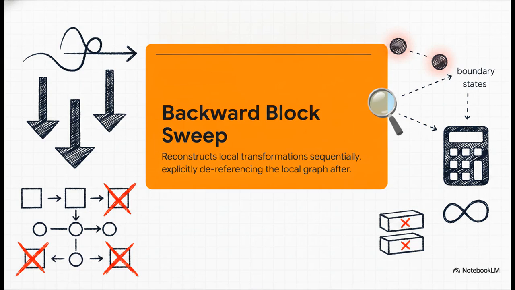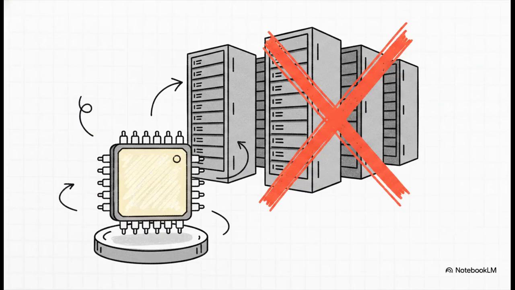This is the part where the gradients move backward to actually update the model, but remember, we don't have a global graph anymore. So the algorithm just reconstructs the local forward transformations sequentially, one block at a time. It grabs those boundary states we saved back in phase 1, does the math, the vector Jacobian products, and then explicitly deletes or dereferences that local graph before moving to the very next block. Because of this, the peak dynamic memory allocation never exceeds the bounds of a single architectural block.